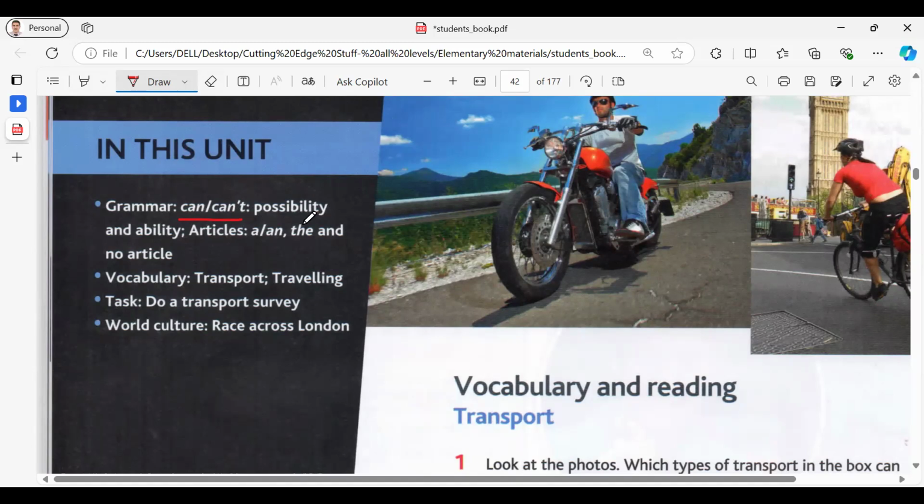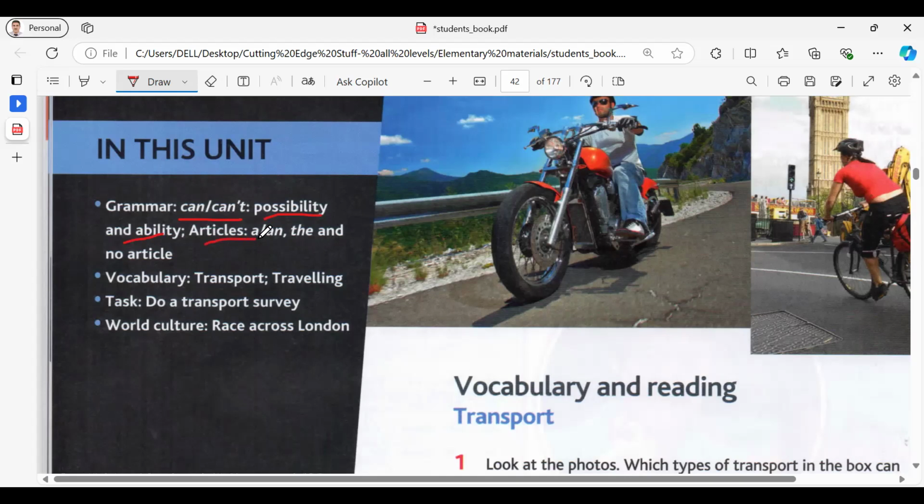For example, can you eat or drink in a taxi in your city? Yes, I can. Can you play football in the airport, for example, in your country? No, I can't. So we use can to explain the system of your transport or public transport in your city. Also, we use can and can't to express possibility and ability, and you should know the difference between possibility and ability.